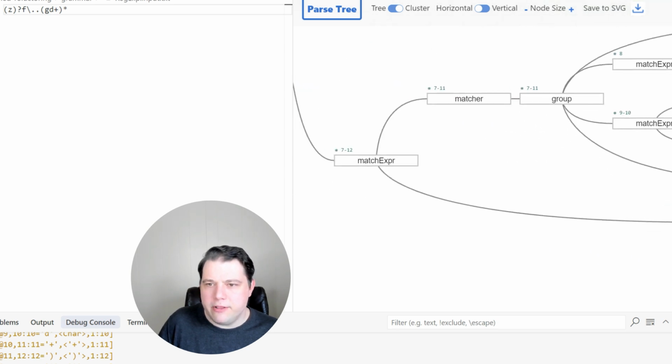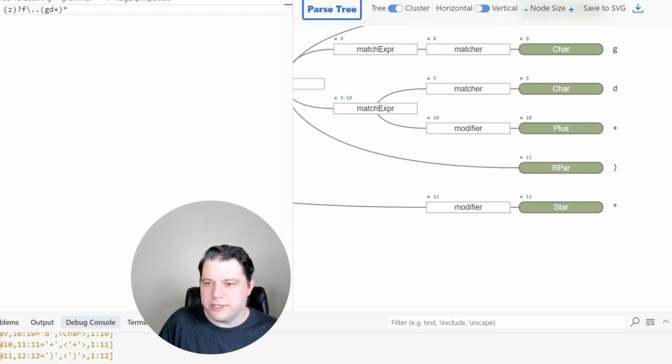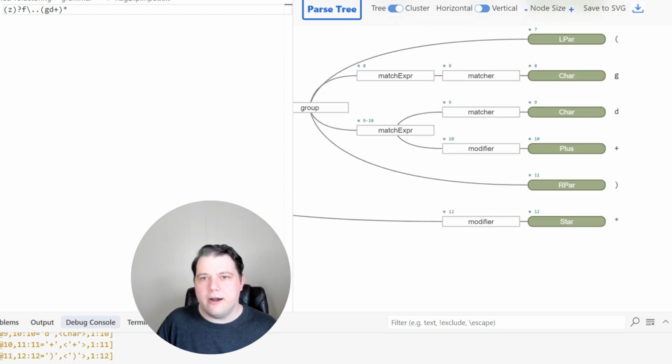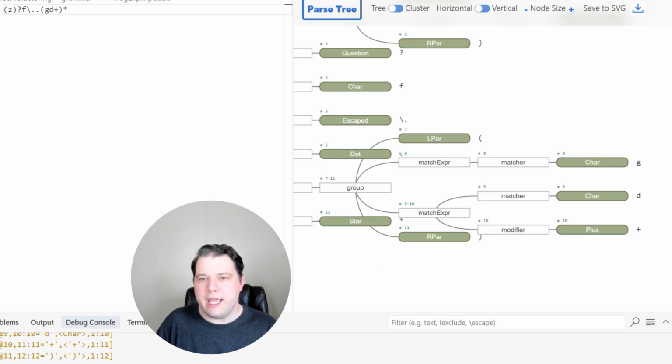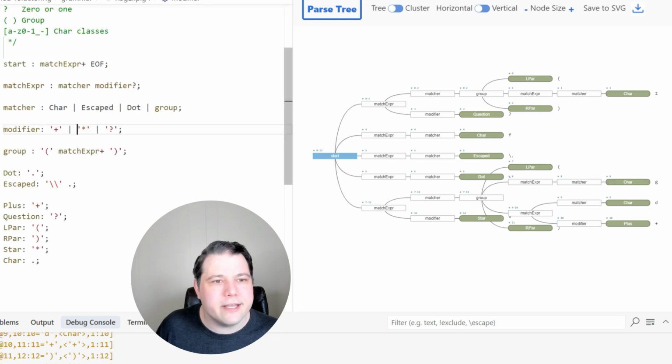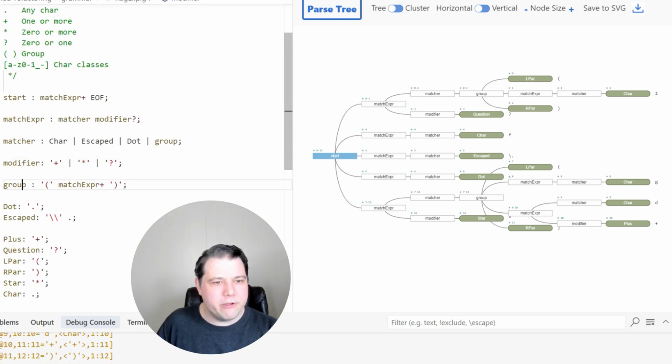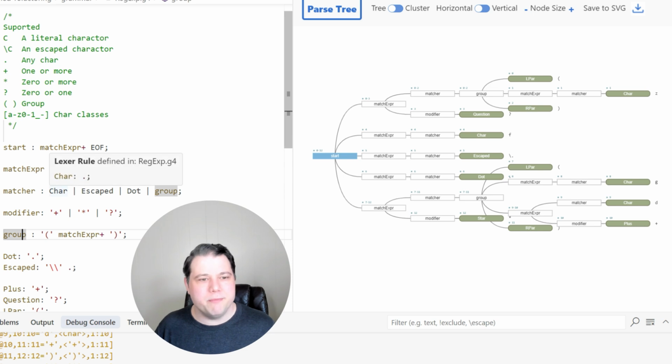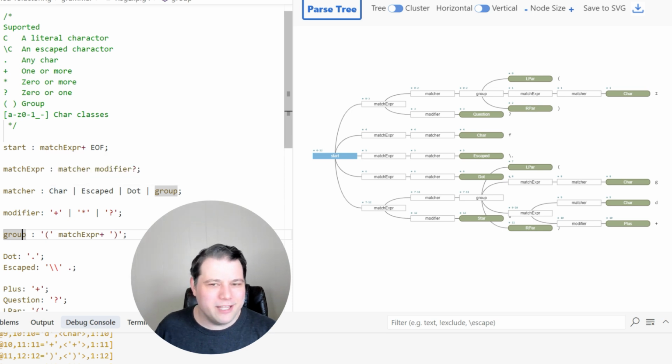And then around that entire match expression of the group, there is a modifier this time of star. All right, so this looks to me like a correct parse tree for this regex. So awesome. We've already implemented groups. I mean, we didn't make them behave in any way, but we at least have a parse tree that accounts for them.